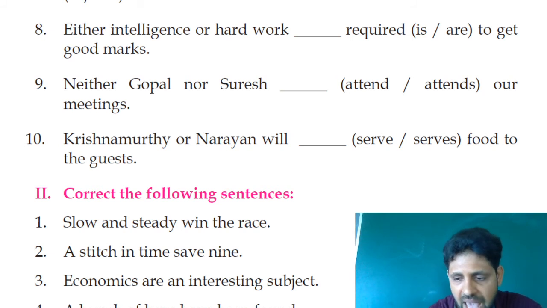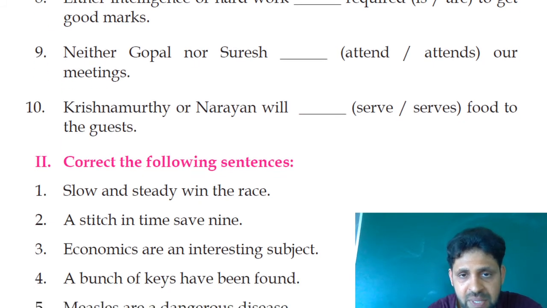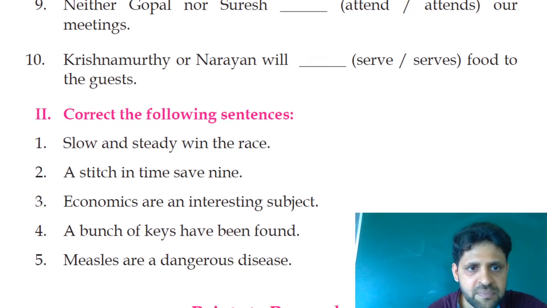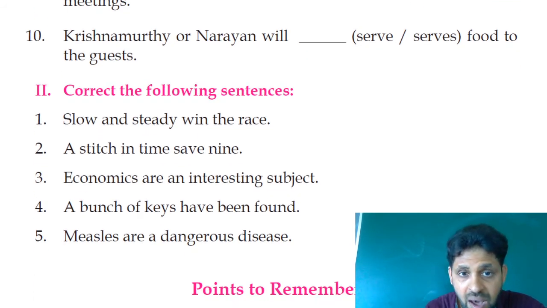Seventh one, the captain of the Indian team as well as the players are here. As well as is used here for addition. So the captain of the Indian team as well as the players are here. Next, eighth one, either intelligence or hard work. See, two entities, either intelligence or hard work. It makes them separate. So either intelligence or hard work is required to get good marks.